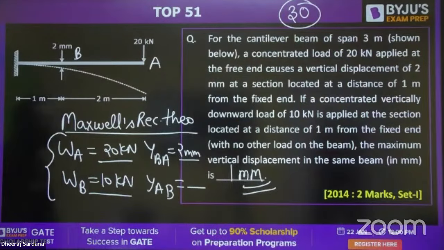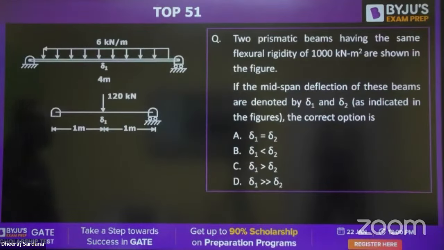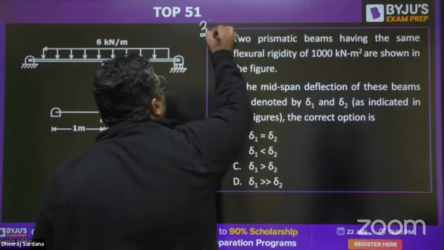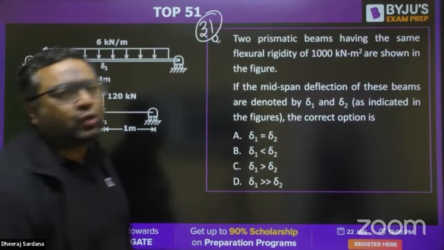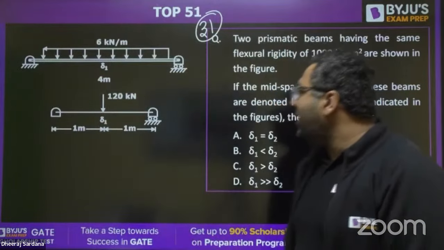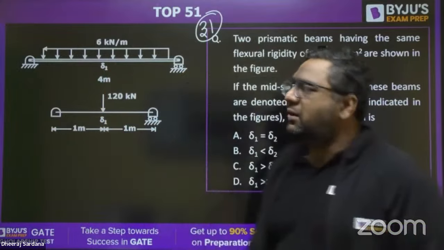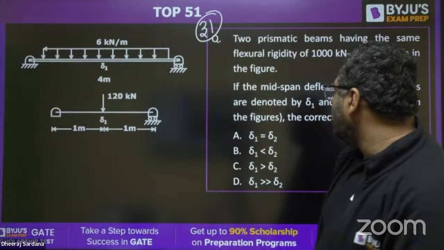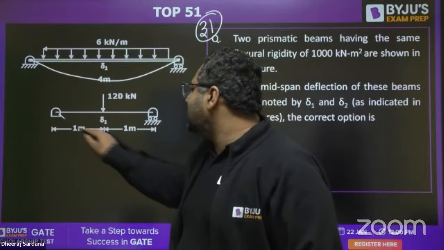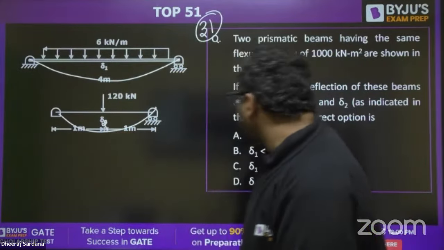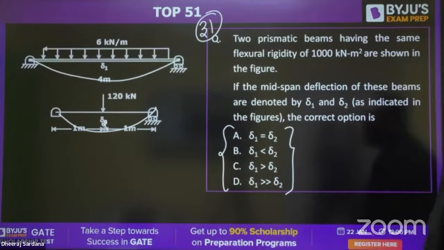Yes, moving to the next question, guys. Question number 31. If you see this question, there are 2 loading conditions given. One is you are having a UDL on this beam. Second is the point load at the center. You need to tell, if the center deflection in this case is delta 1 and in this case is delta 2, what is correct out of these 4, whether they are equal, unequal, what is the case.